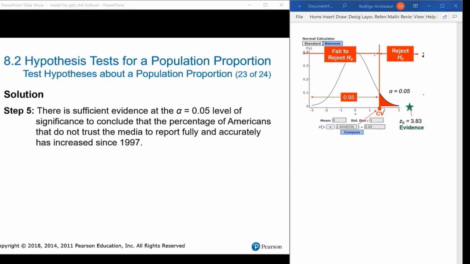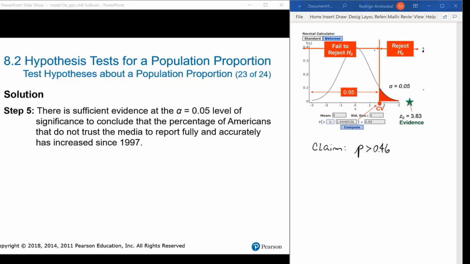You must go back to review the objective of this study, which is the claim. The claim was the proportion is greater than 46%. In the null hypothesis, we state that the proportion has not changed since 1997. The alternative contains the suspicion of the researcher that the proportion has increased since 1997, is greater than 46%.